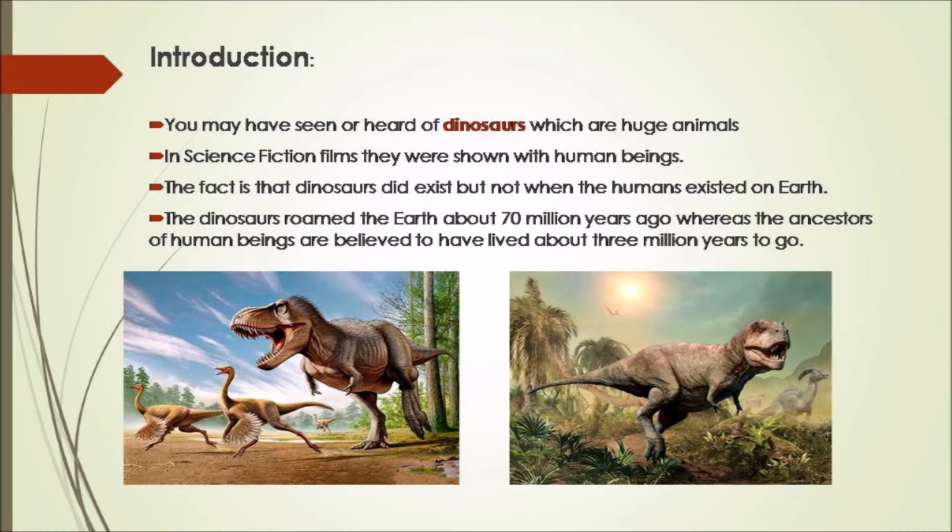The dinosaurs roamed the earth about 70 million years ago, whereas the ancestors of human beings, that is our forefathers, the early humans, were believed to have lived about only 3 million years ago. So, the dinosaurs were fully destroyed before the entry of human life into this world.